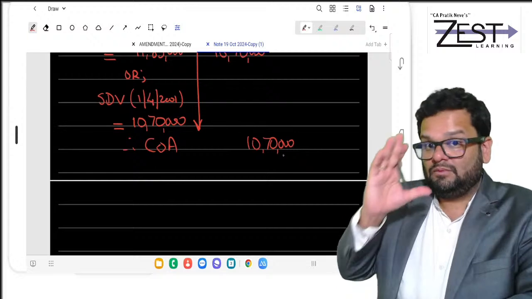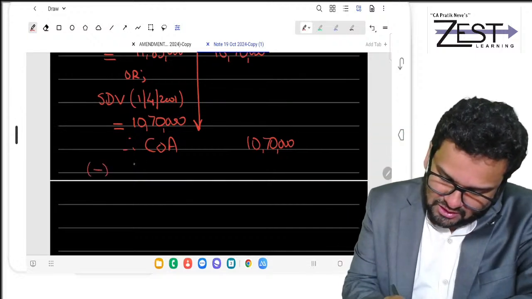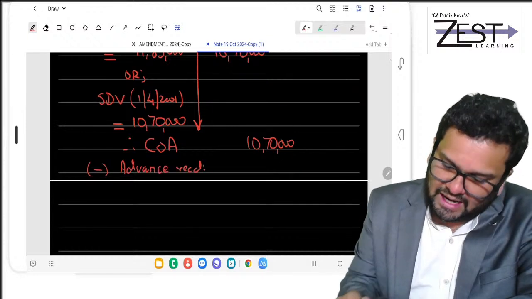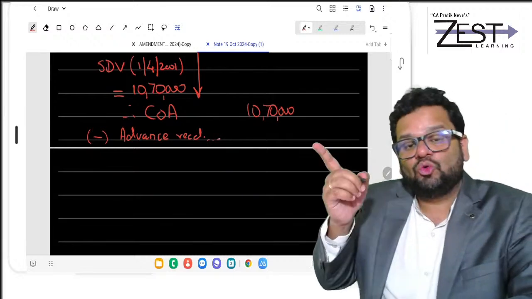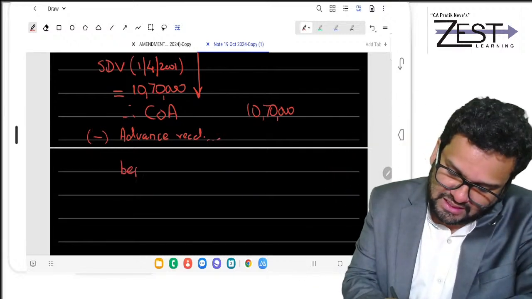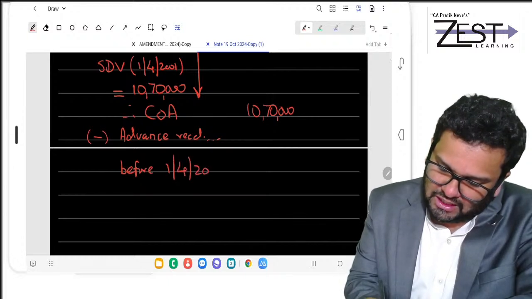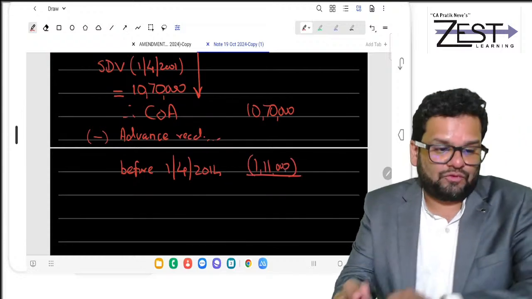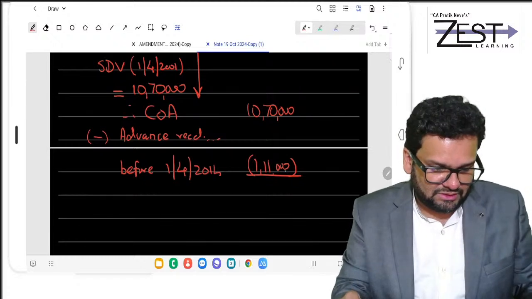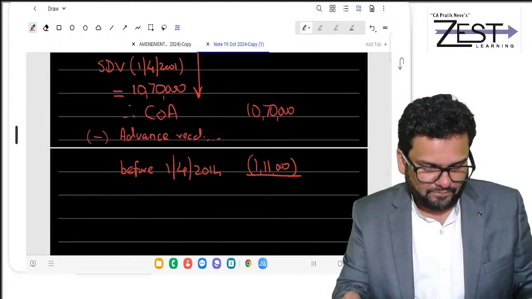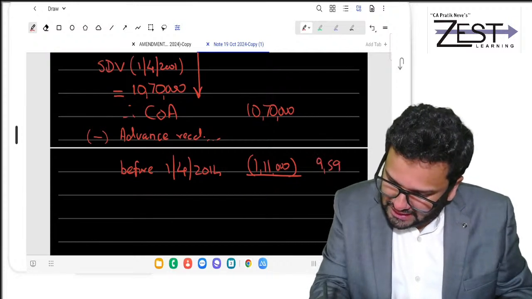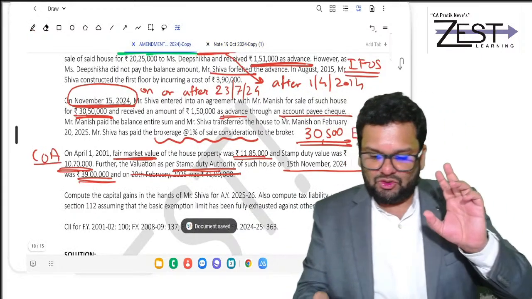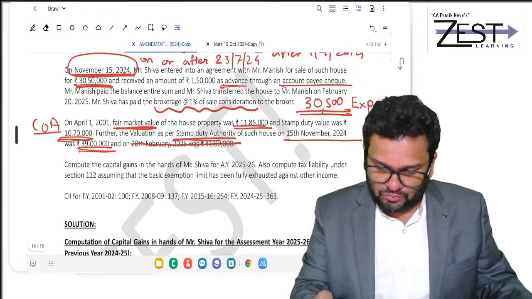So now your COA will be 10,70,000. But don't forget, from that you have to minus advance received and forfeited prior to 1st April 2014. Don't forget, that is 1,11,000. So finally, your cost of acquisition is 9,59,000. Subtract it. And don't forget, you have done some improvement also.